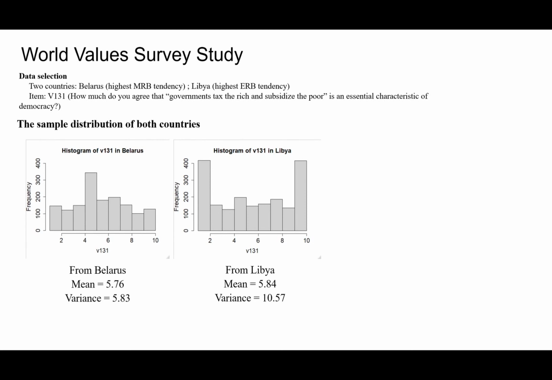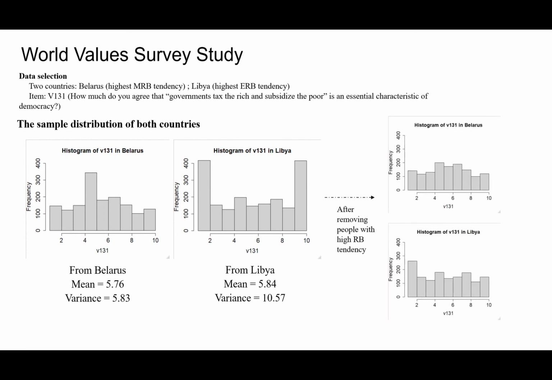It asks how much people agree that government tax revenue is an essential characteristic of democracy. The distributions of both countries on V131 are shown below. As you can see, these two samples were differently distributed, but their means are quite close. Response bias can result in similar means but different variances. In that sense, comparing the means of these samples makes no sense. After removing people with high response bias tendency, the distributions look more similar.